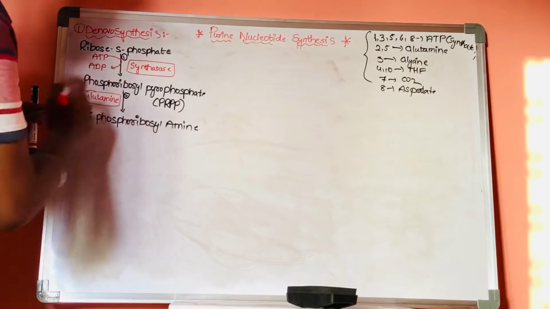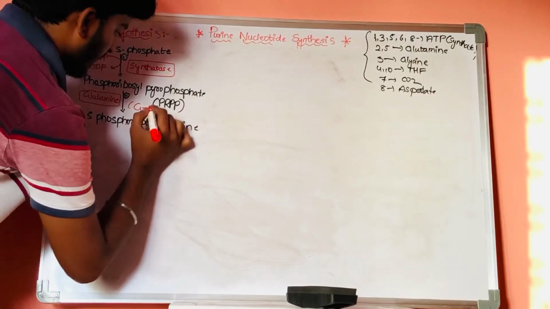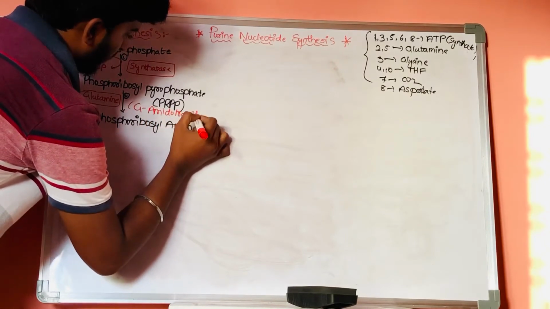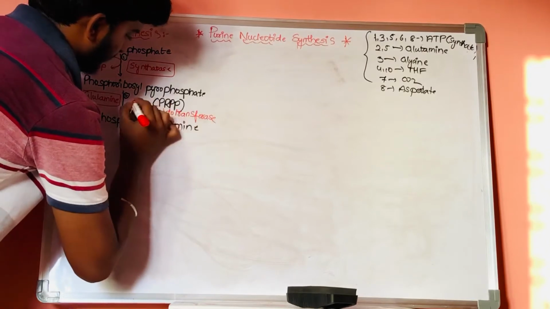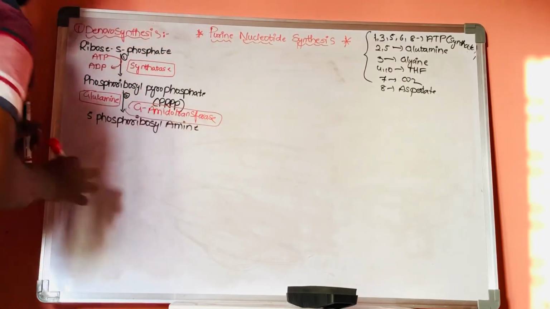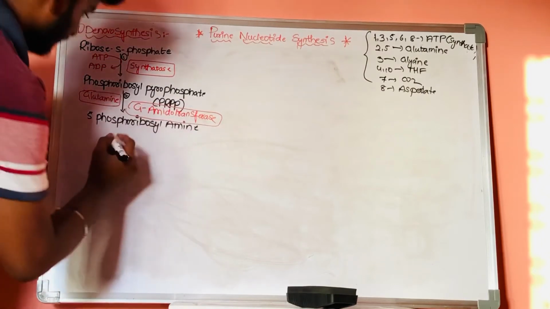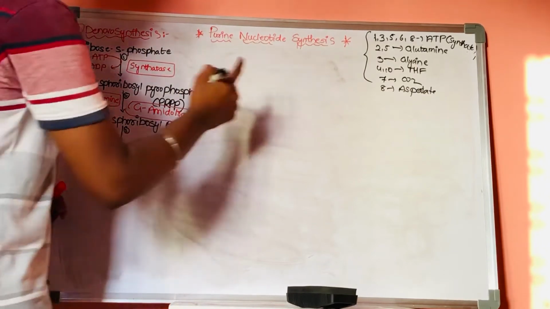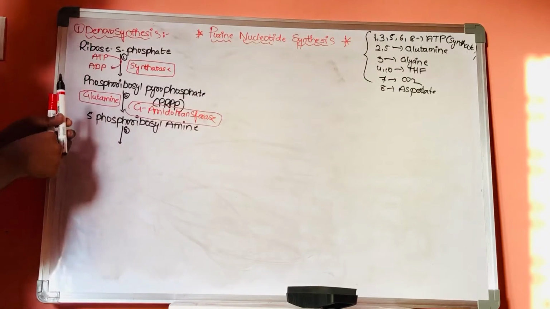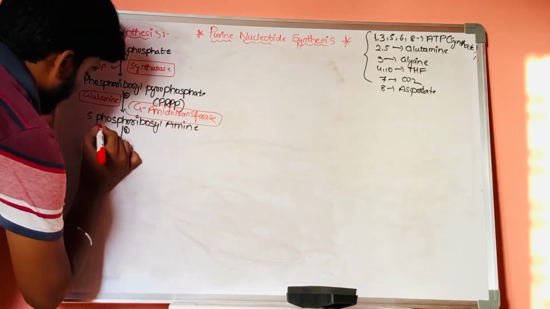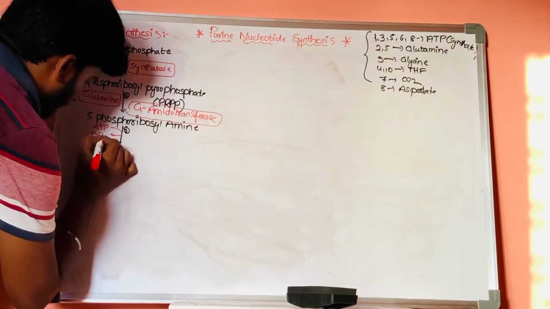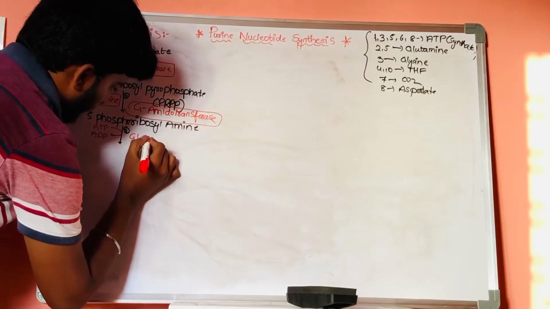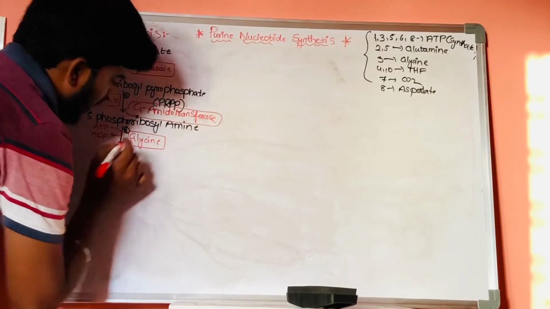The enzyme which is catalyzing this reaction is glutamine amidotransferase. Now, in the third step, this 5-phosphoribosyl amine requires ATP, and it also requires glycine. Glycine is also an amino acid.